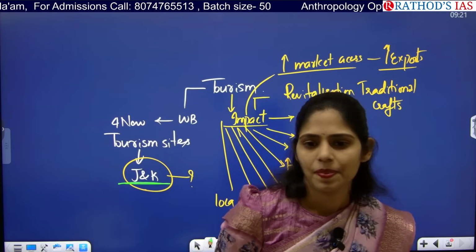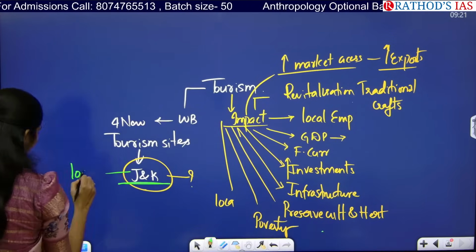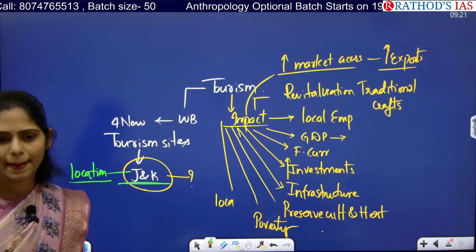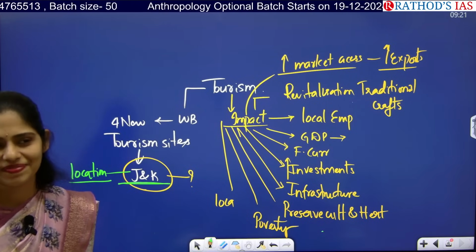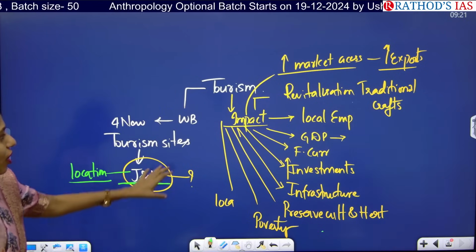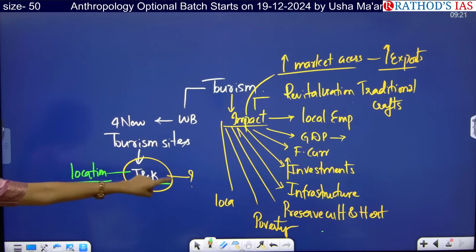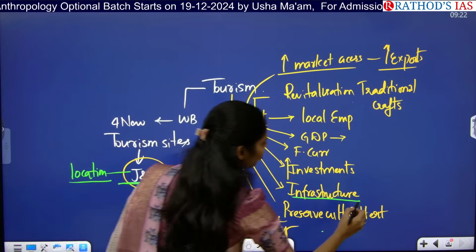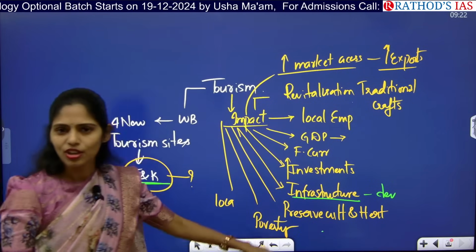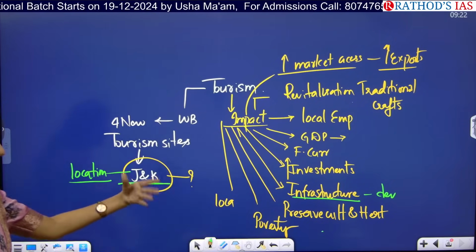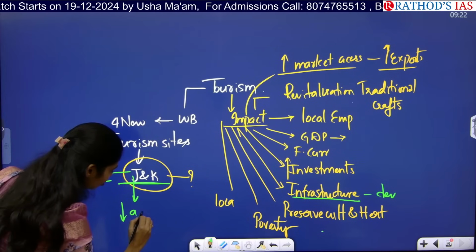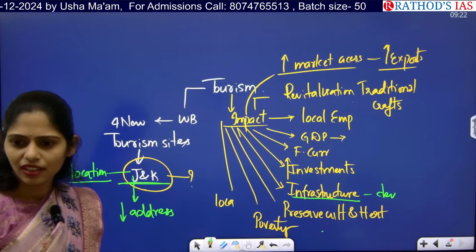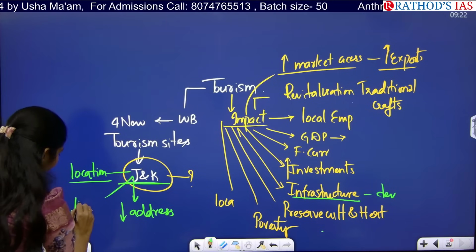Okay, you can see the location of Jammu and Kashmir. It is very rich in scenic beauty. And next, if we are going for improving tourism in this area, obviously we can improve, as you said, infrastructure. Infrastructure improvement leads to development in this region. Whenever development in infrastructure is happening here, can we address the issue of conflicts? So we can decrease conflicts. Next. Yes, we can also decrease migration.